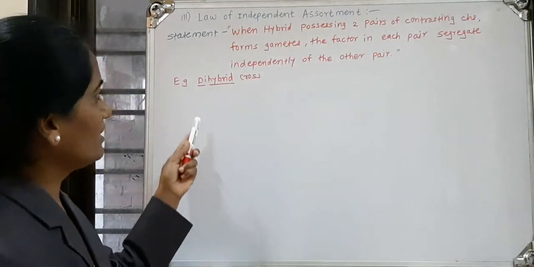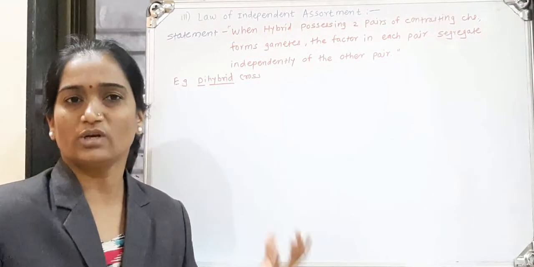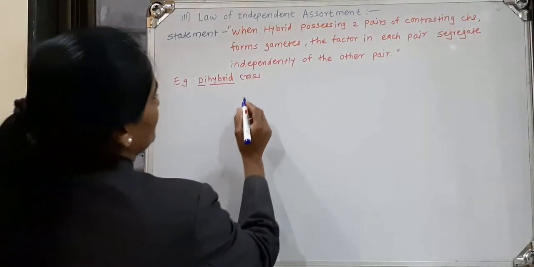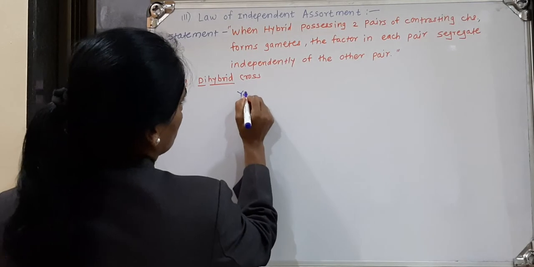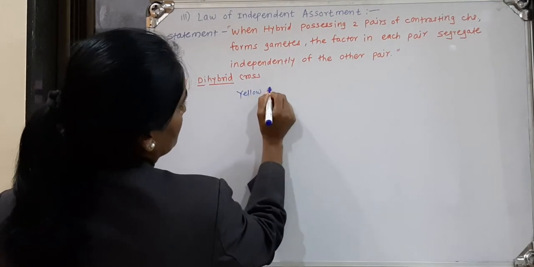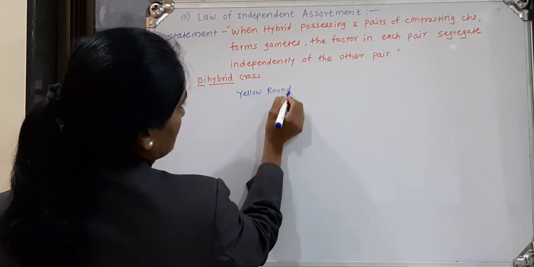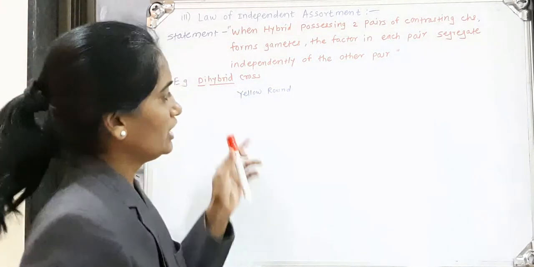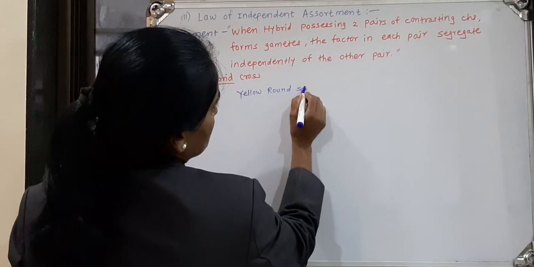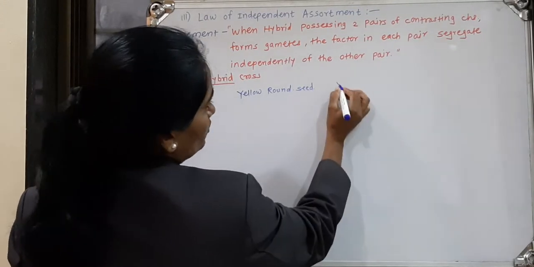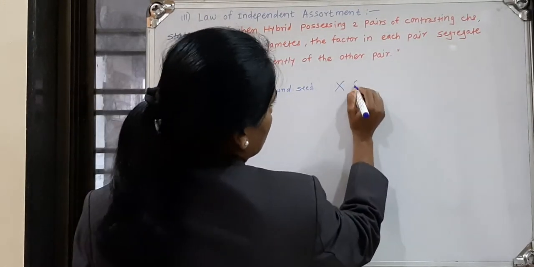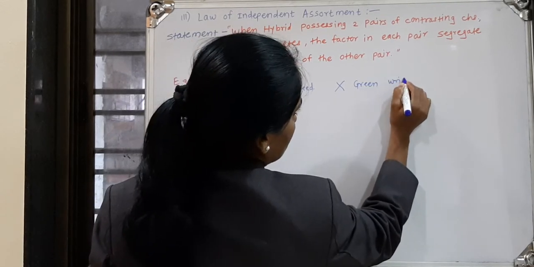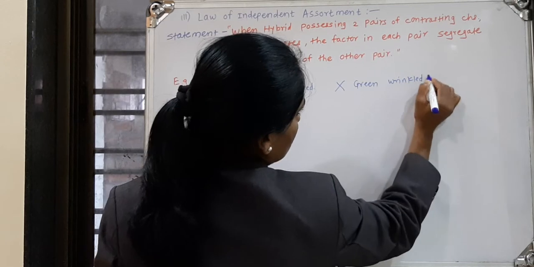For example, we take yellow round seeds and green wrinkled seeds. The first parent is yellow round, yellow color seed and round shaped seed. We cross it with green wrinkled seeds.